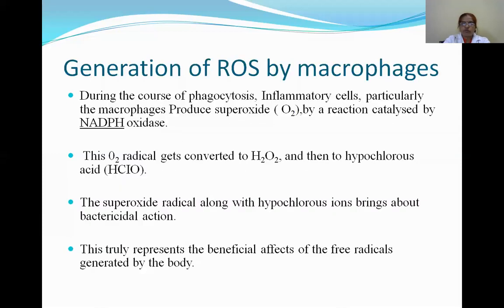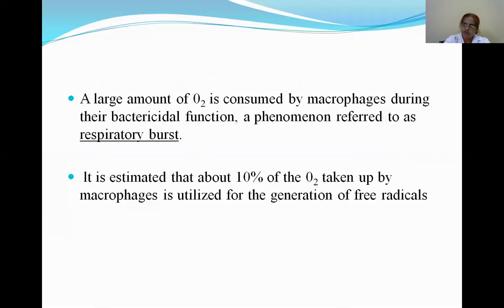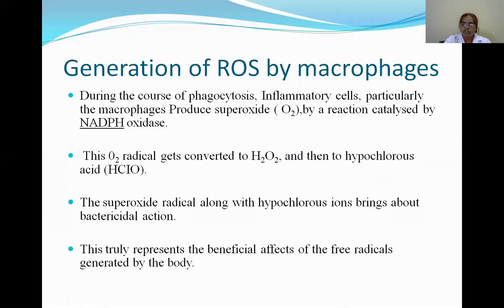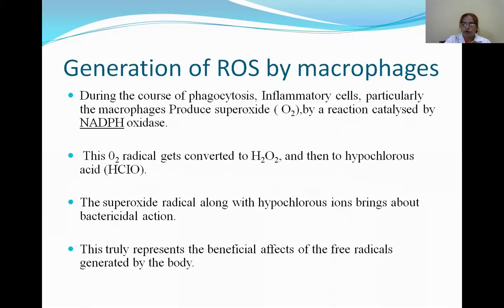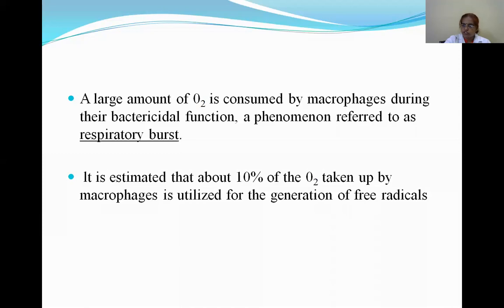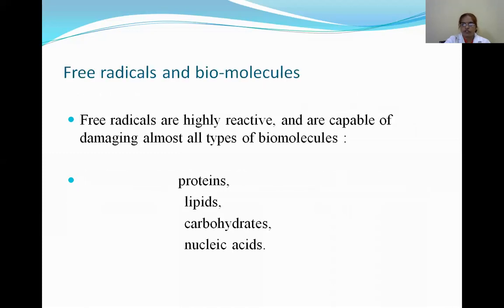For example, a large amount of superoxide is consumed by the macrophages during the bacterial cell function, a phenomenon referred to as a respiratory burst. How to estimate it? It is estimated that about 10% of the superoxide taken up by macrophages is utilized for the generation of free radicals.